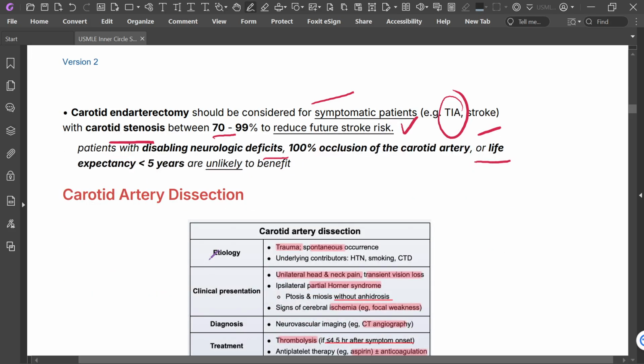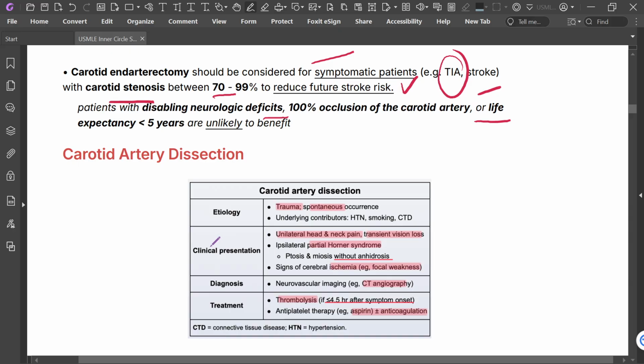Now, carotid artery dissection. It may be due to trauma or spontaneous occurrence, with underlying contributors being hypertension, smoking, and connective tissue disease.